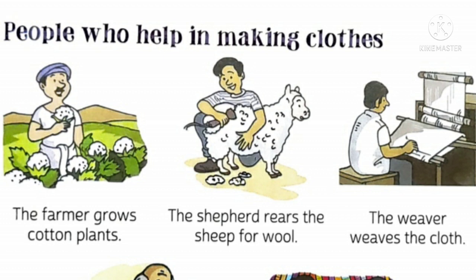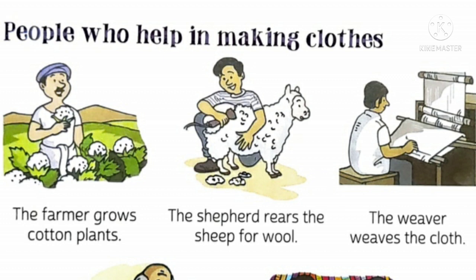Like you get vegetables and flour in the market, but you have to make them ready to eat. In the same way, we get cotton and wool, but we have to prepare it to wear it. Are you doing this work? No, other people help us in doing this work.